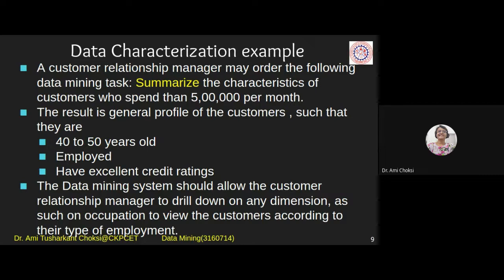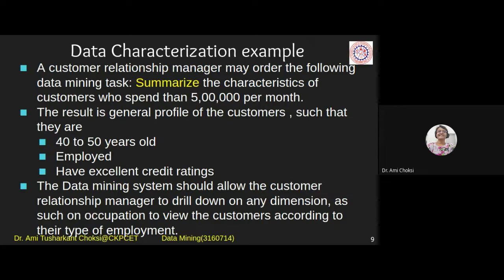For that, this is a summary, and for that we are giving the characteristics, that these customers are either having the age that is from 40 to 50, they are employed, and the third thing is they are having high credit ratings. Fine. So this is the characteristic we got. We have done this summary. From that, we have provided the characteristics. Got the point? So characterization based on the summarization. Got the point? Okay. Fine.